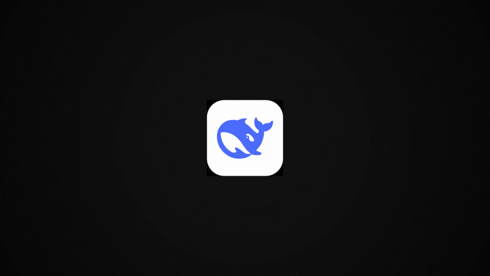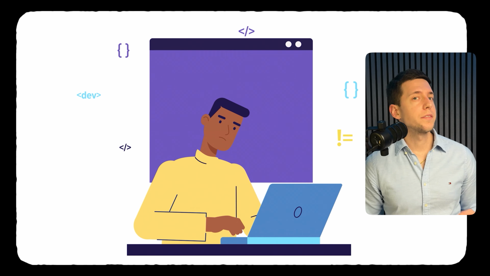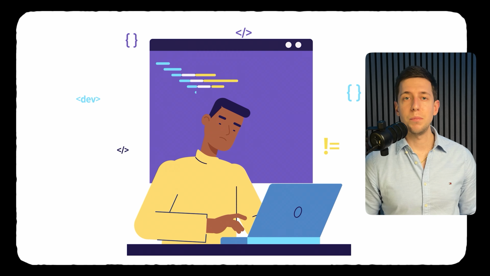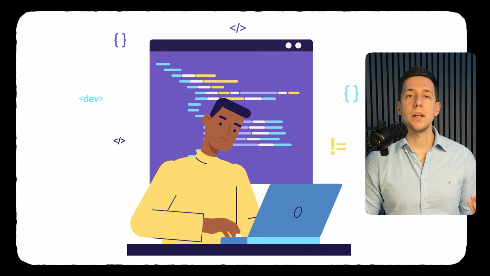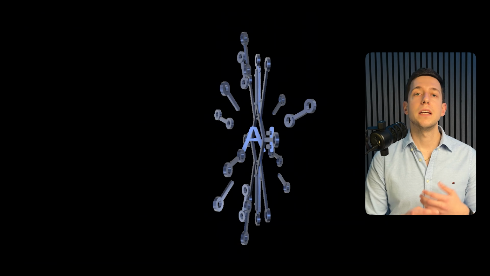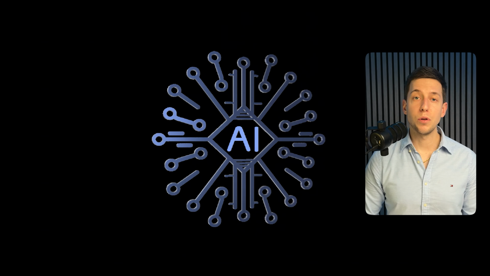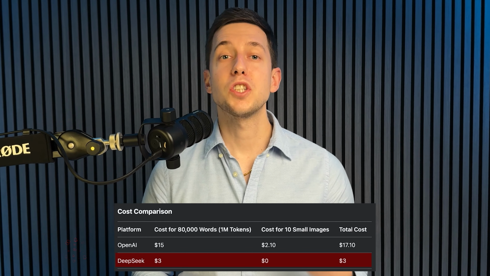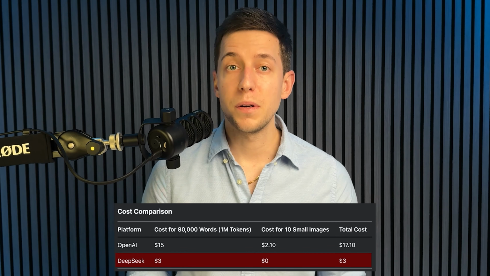However, DeepSeek's impact goes beyond just its chatbots. Many of these companies rely heavily on their AI API, which allows developers to integrate AI into their own applications. For example, if someone wants to create an app that recommends dishes based on user preferences, they can simply connect to the OpenAI API to handle the AI processing, rather than developing an AI model from scratch. Every time a user interacts with the app, OpenAI charges for API usage, making this business model essential for many AI companies. But DeepSeek has now disrupted this market as well, by offering an API that is 27 times cheaper than OpenAI and 100 times cheaper than other competitors.